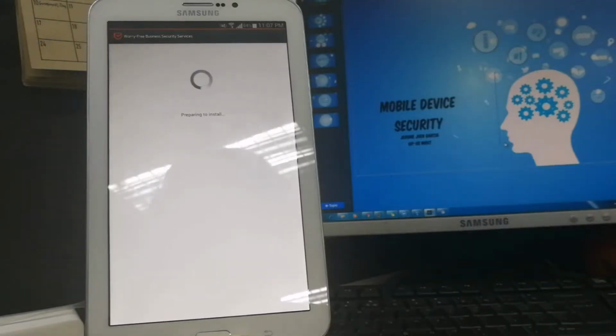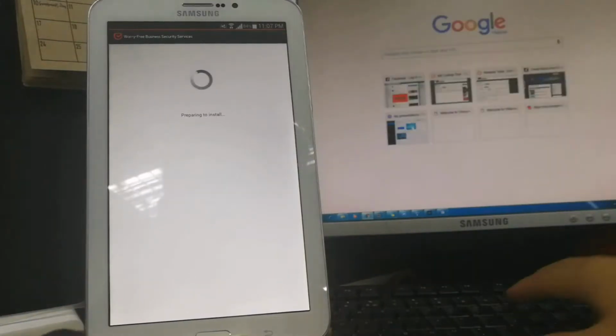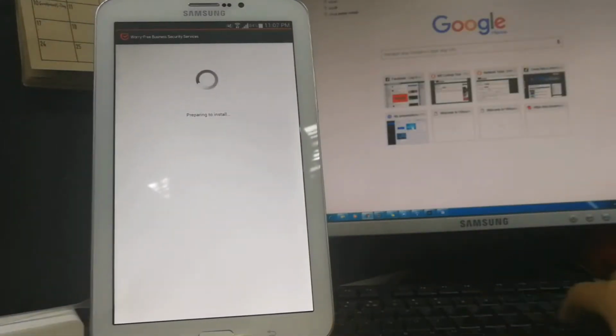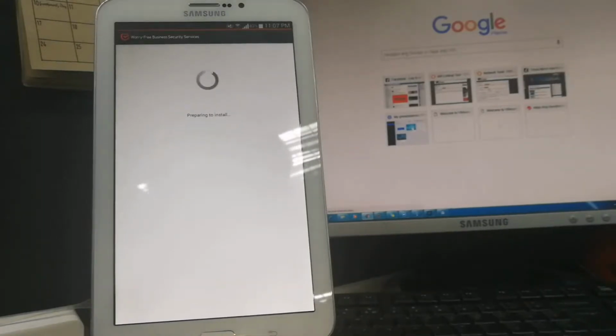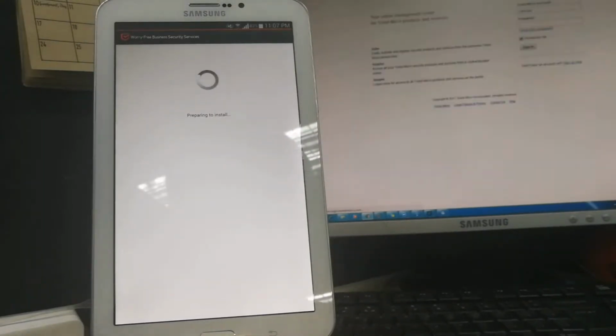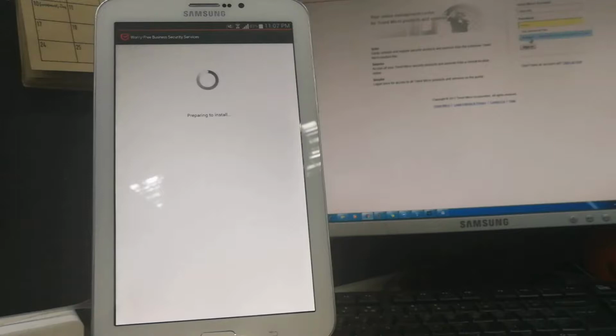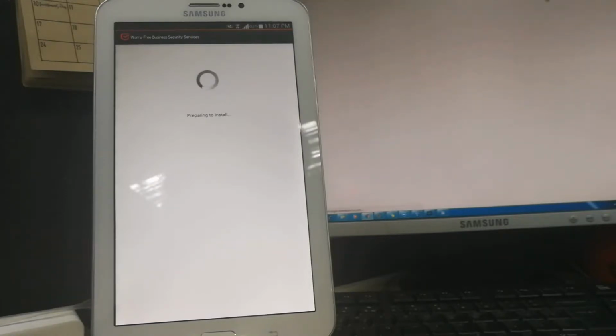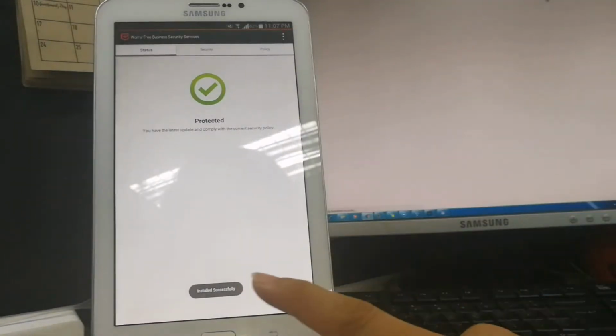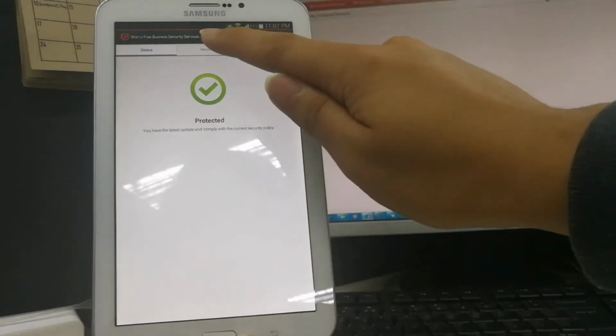So while we're waiting for that, let's access here our Pancake account. So we'll just go to CLP.trendmicro.com. Alright, okay, as you can see, it's protected.